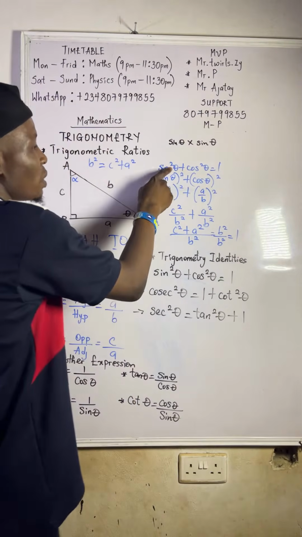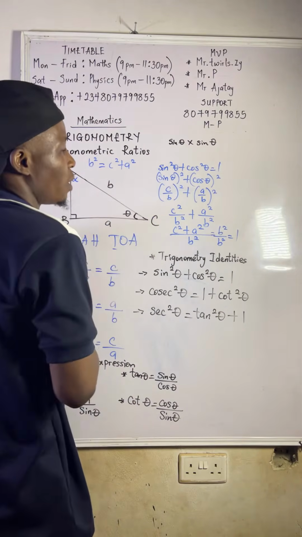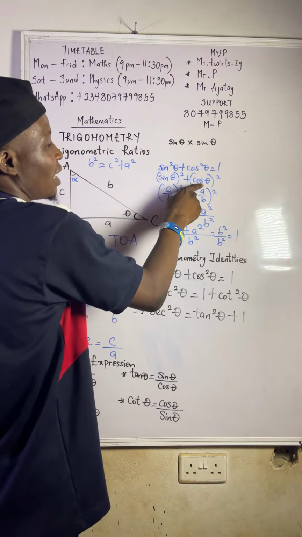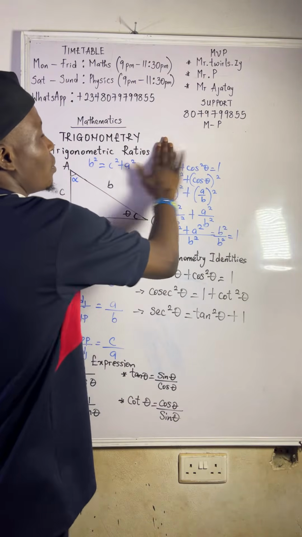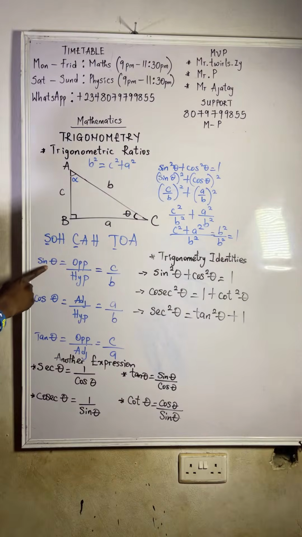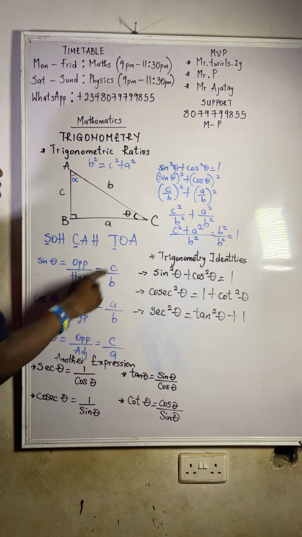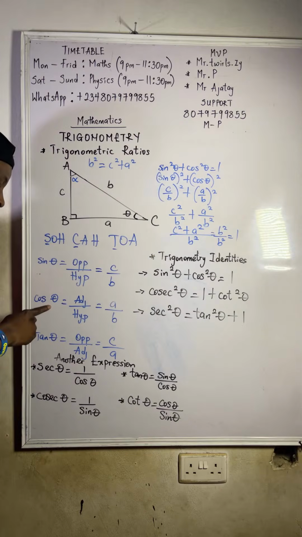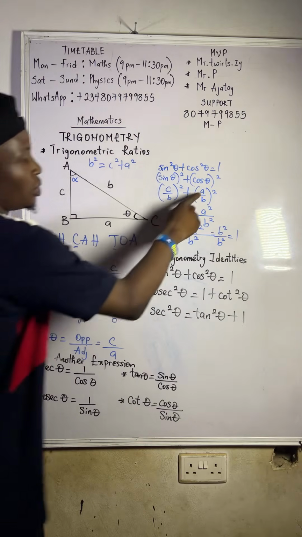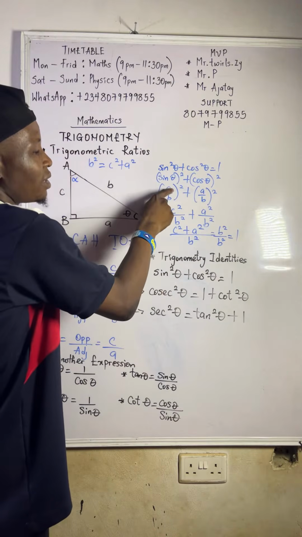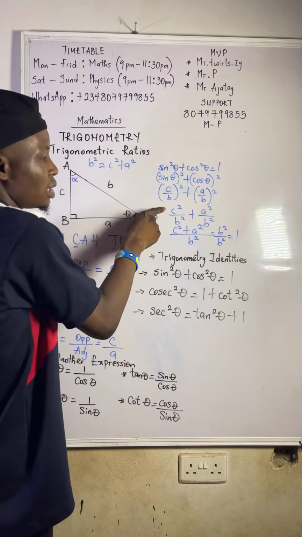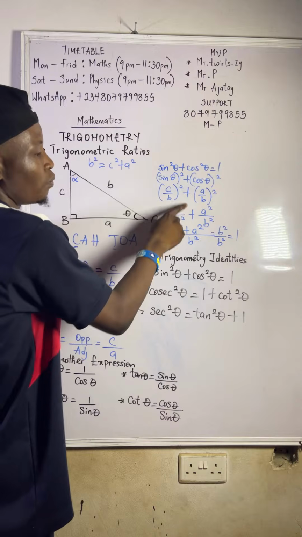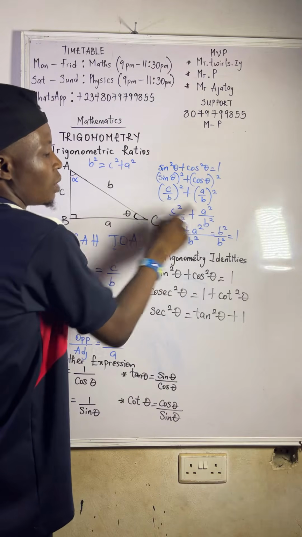So this sin square theta, I can write it as sin theta all square. And this cos square theta, I can write it as cos theta all square. Now, what is our sin theta? The answer for sin theta here is c over b. Then you square it. Then plus, what's the answer for cos theta? A over b. Then you square it. The square will affect c, the square will affect b. That will be c squared over b squared. Then plus a squared over b squared.